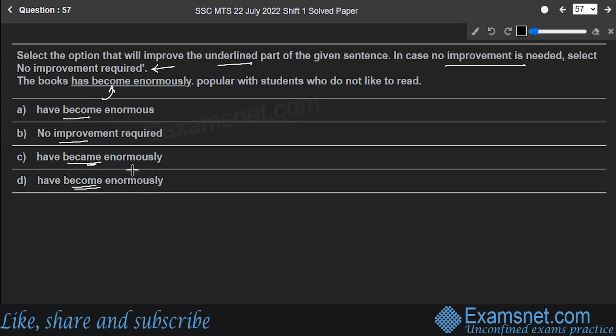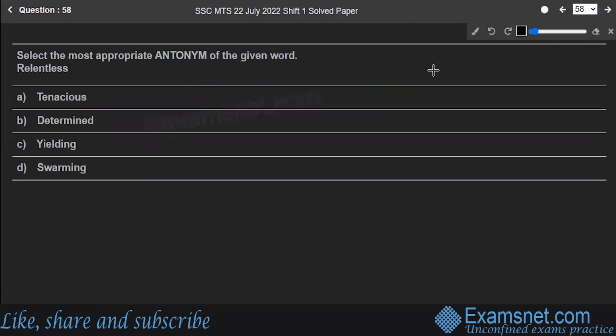You see, the given sentence is using has, right? Which goes for the singular one. But books over here, which are being referred, this is plural. So this has to be accompanied with have. The books have become enormously popular with students who do not like to read. Option D is the correct answer to the question. Hope you are clear. Next is question number 58.